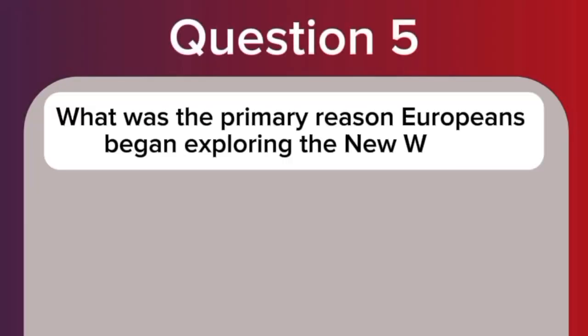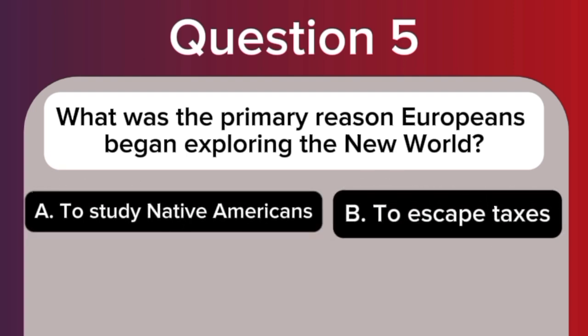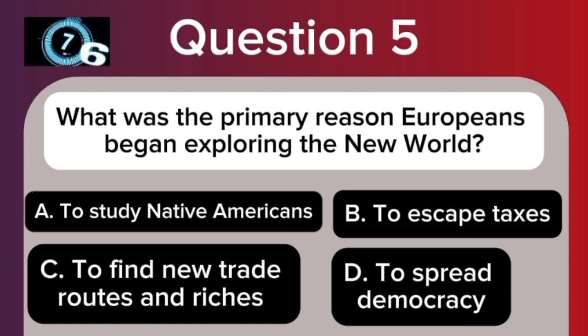Question 5. What was the primary reason Europeans began exploring the New World? A. To study Native Americans. B. To escape taxes. C. To find new trade routes and riches. D. To spread democracy.